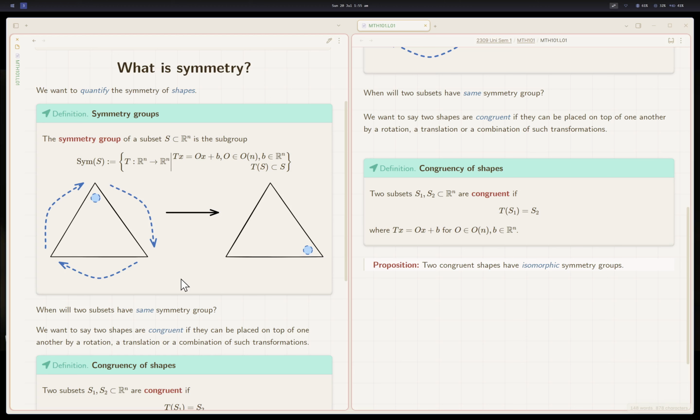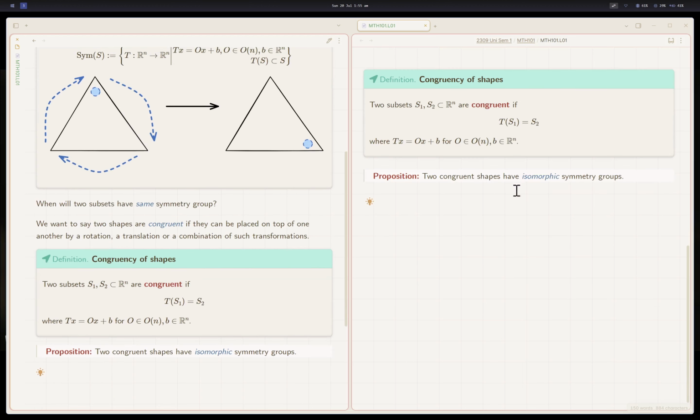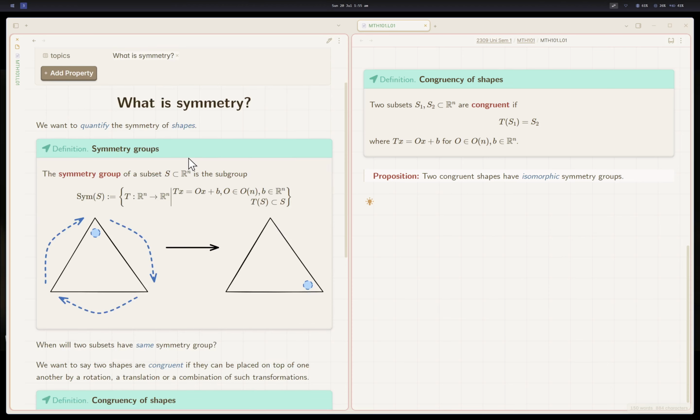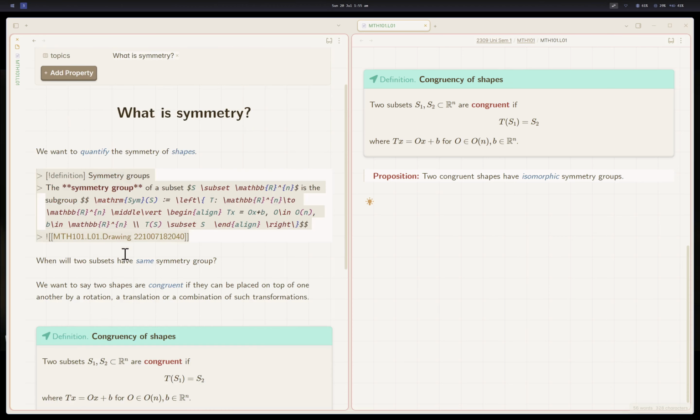This is a proposition. How do you prove it? I write proof in this way, right? I write proof in a list. That's how you escape from ugly paragraph proofs. You need to make the list and then write the proof down. So let's say I want to use the definition of symmetry groups. Then I would just go here, press Control Shift C.